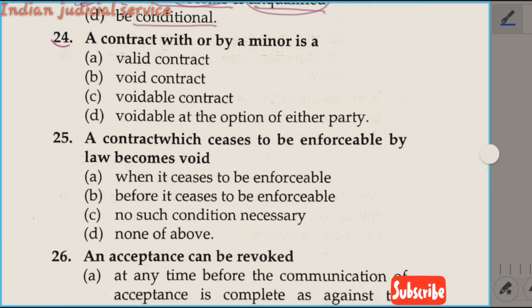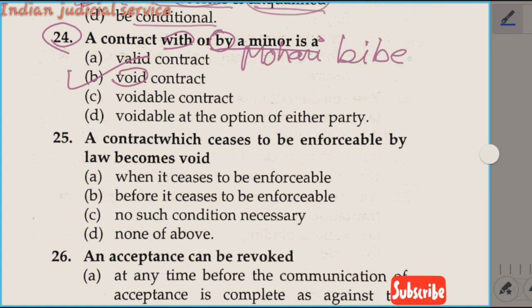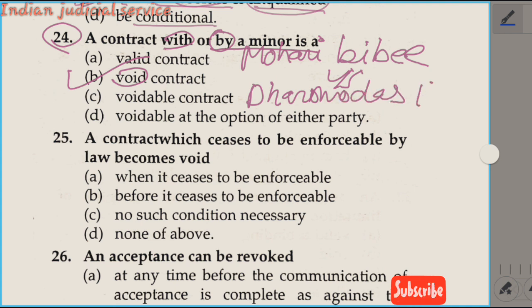Now question number 24. The contract with or by a minor is void ab initio. This is a very important thing. So a contract with or by a minor is void ab initio, and our answer is option B. This was decided in a very important, leading case, Mohori Bibee versus Dharmodas, ILR 1903.